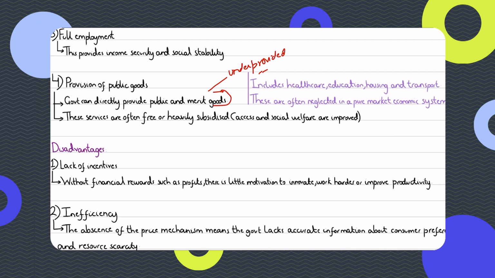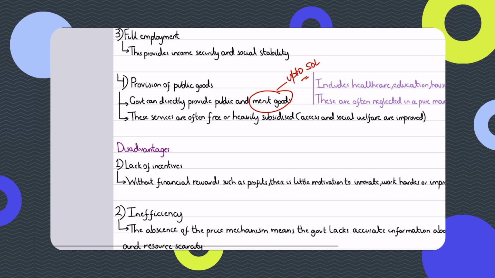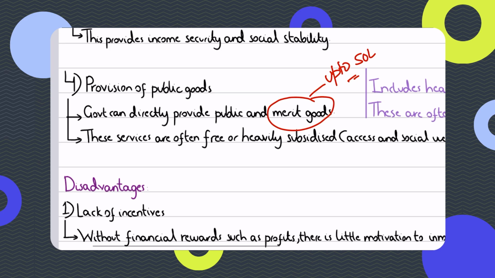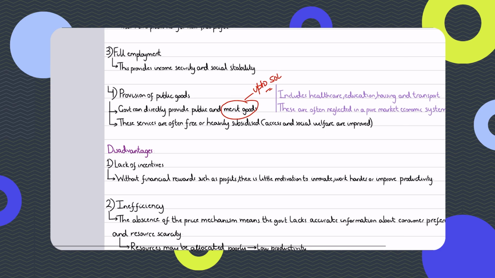But then the government would provide merit goods up to the socially optimum level. Remember that in the market failure video, we discussed that merit goods are underprovided and underconsumed below the socially optimum level. But the government would make sure that it provides merit goods to an extent that society benefits the maximum, and what is optimum for the society, at least in theory.